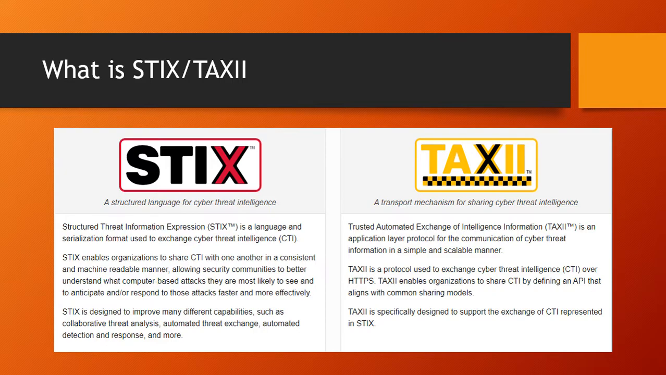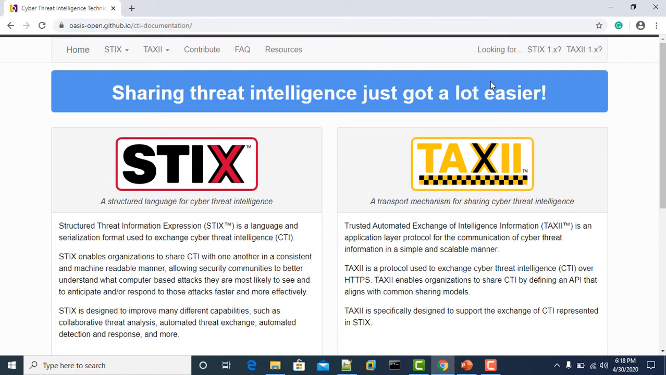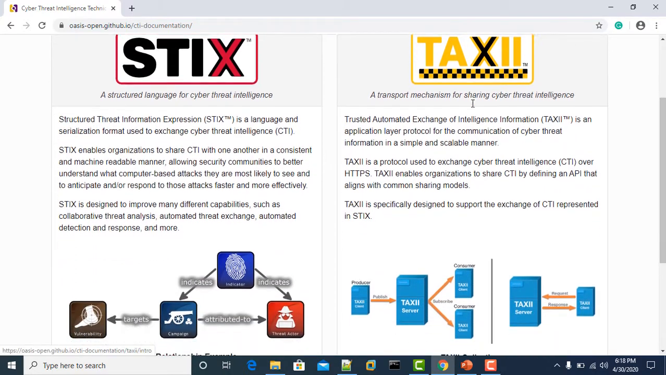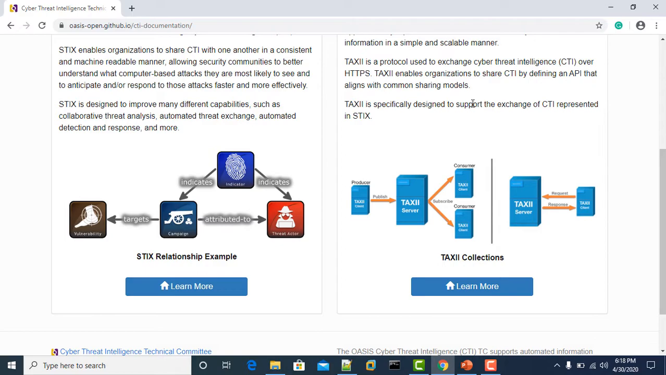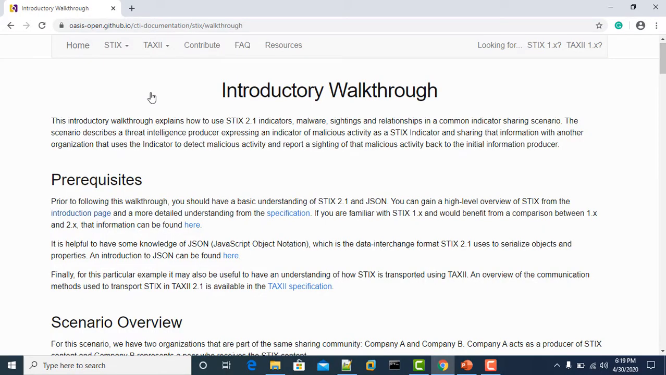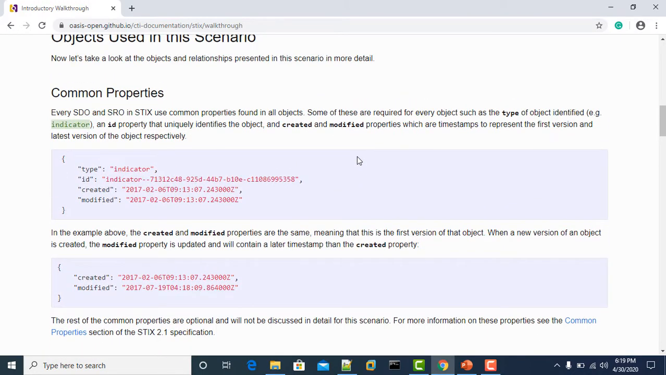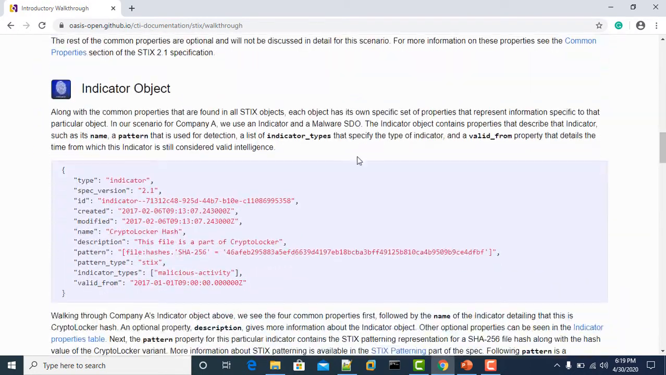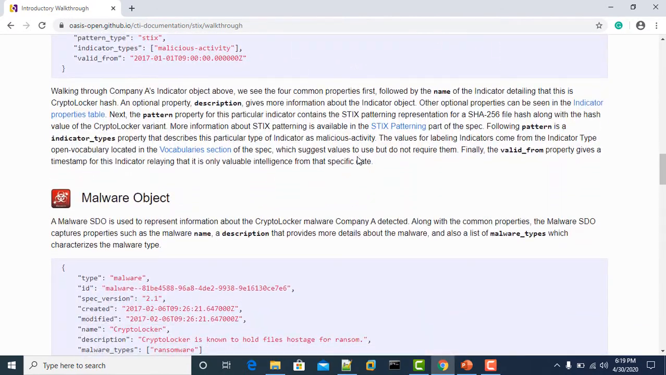Let's see the STIX website. So we are on oasis-open.github.io/cti-documentation. Here they have shared detailed information about what STIX and TAXII are and also show the relationship model of each. The latest STIX standard is 2.1, which has indicator, malware, sightings, and relationship in the common indicator sharing scenario, where all the data is shared in a JSON format, where they show the indicator object, malware